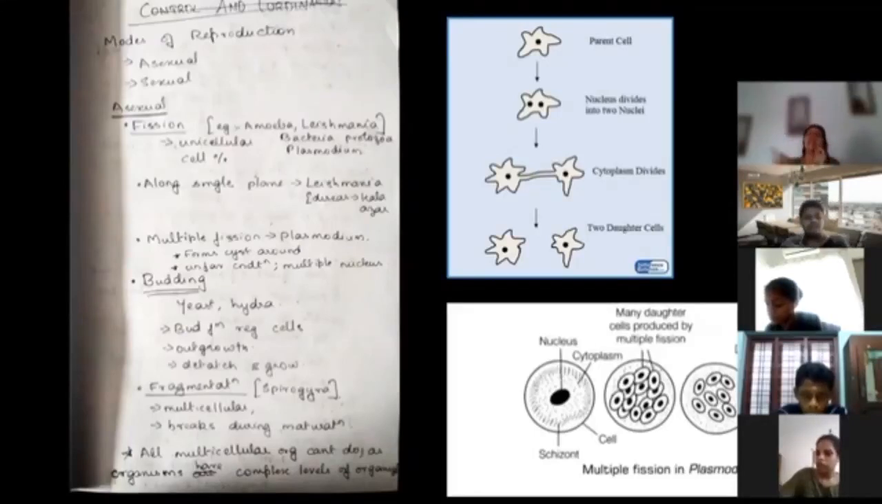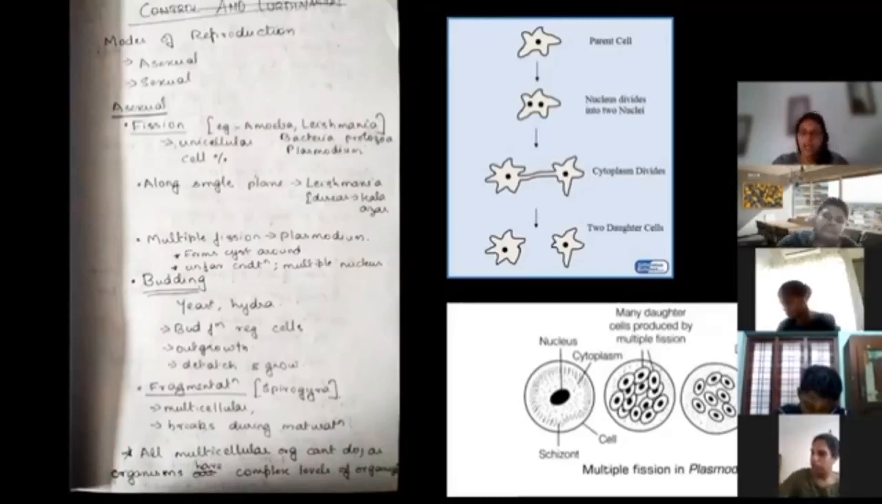And you have to learn the examples as well. Amoeba, Leishmania, bacteria generally divide like this. Protozoa generally divide like this. Plasmodium divides like this. Coming to the second way of asexual reproduction, which is budding.